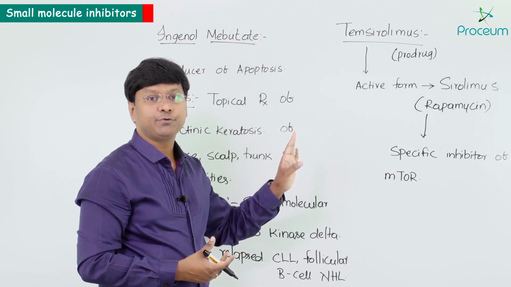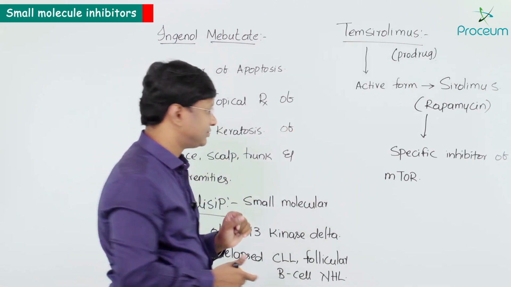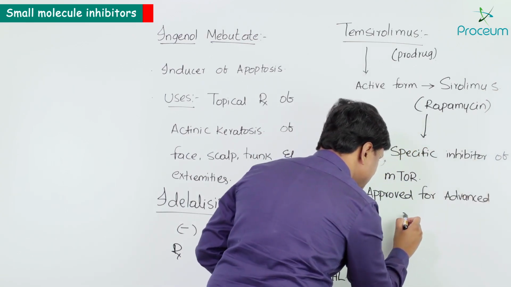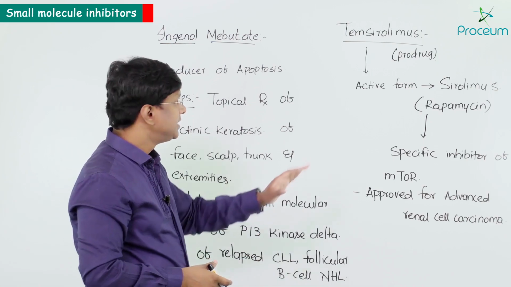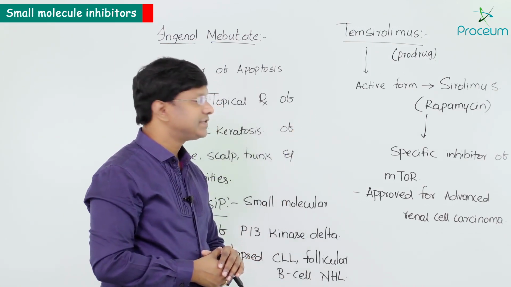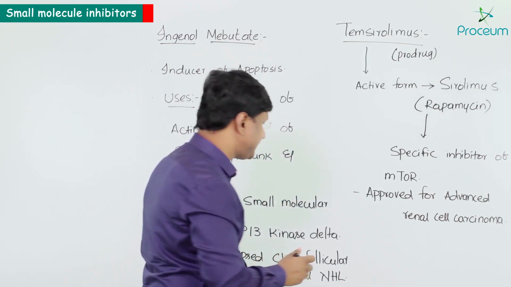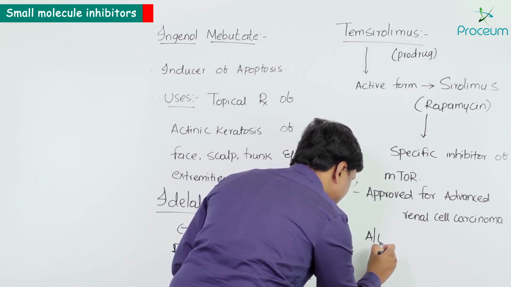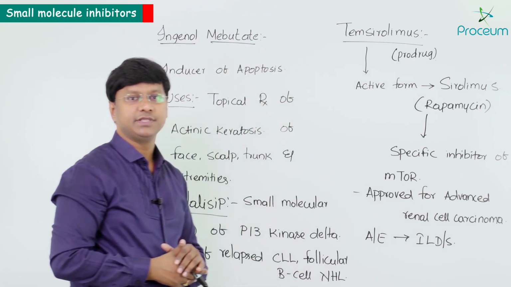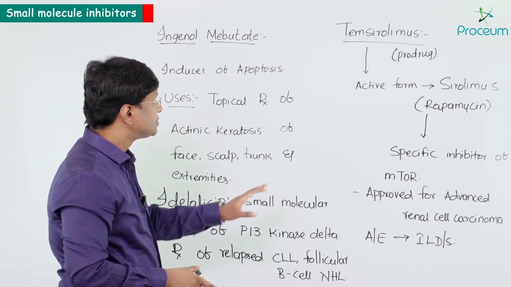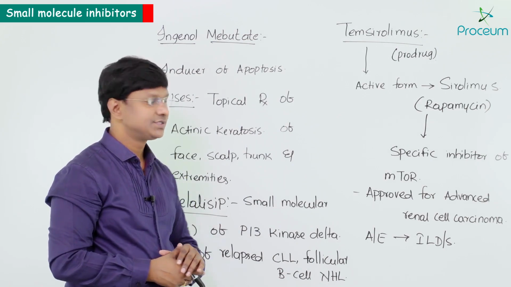Remember, it is approved for advanced renal cell carcinoma, right? Now if you take the adverse effects of this drug, it is associated with interstitial lung disease, right? So this is about your Temsirolimus.